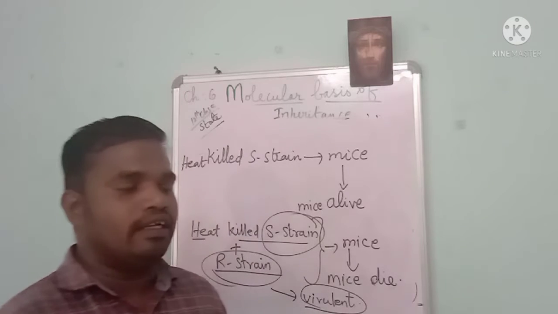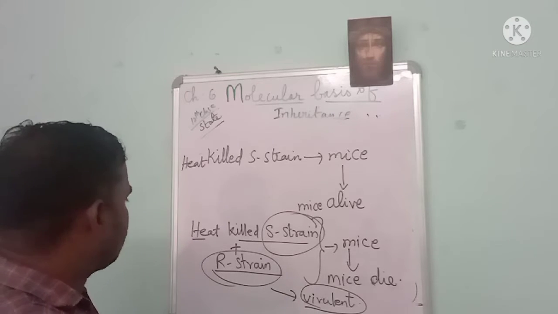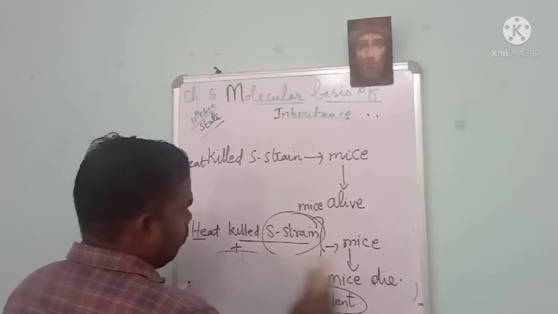Still not satisfied. Still not able to find what exactly is causing it, whether that is a protein or an enzyme, whatever it is.